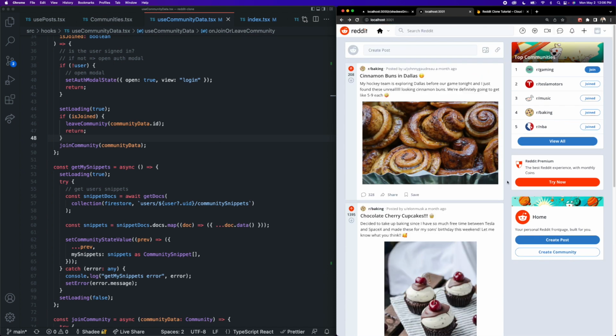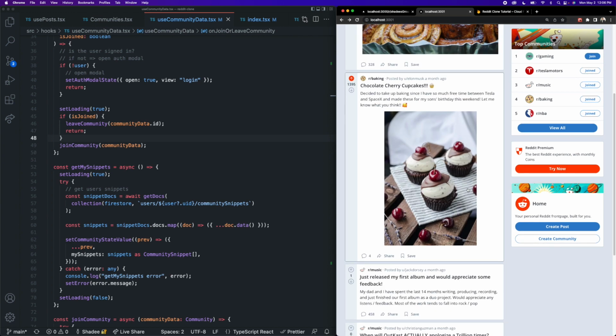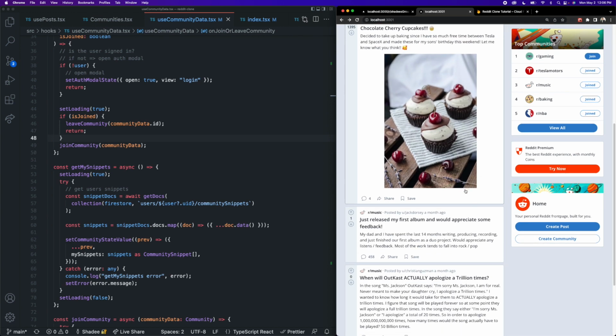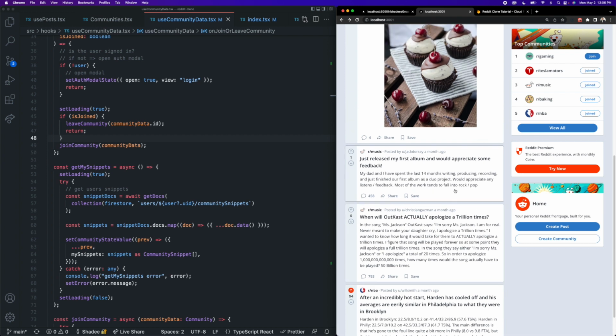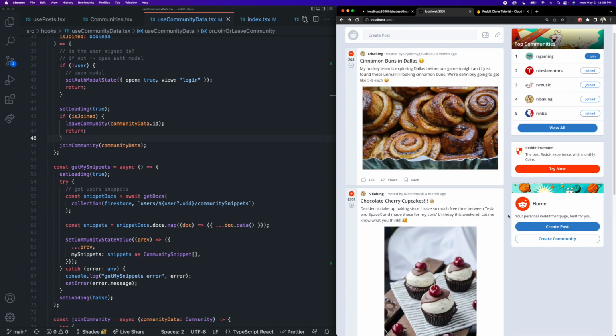All right, so since on the homepage, we are not in any particular community, we just need to write a few functions to actually build out the posts that will be inside of the user's feed. Because when we go into a community, that query is very simple. We just go find all the posts with the community ID that we are currently in. But on the home feed, we sort of need to write some different logic to actually determine what we're going to show to the user.